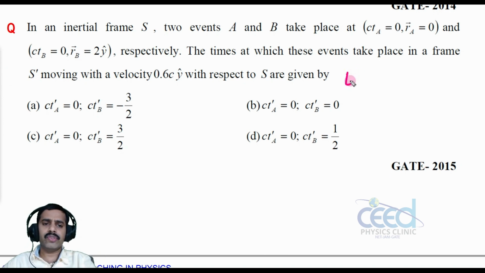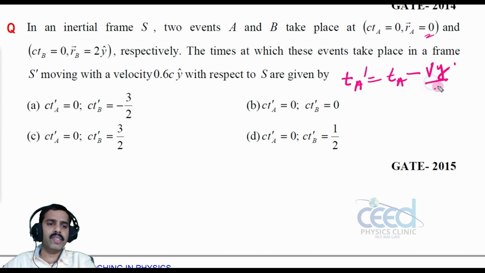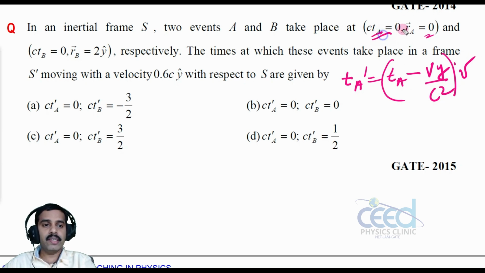We have studied the transformation equation here. What is tA dash, right? The coordinates of events A and B are given. So tA dash is equal to tA minus, since the coordinate is 0, Vy divided by c square, or Vr if the coordinate is r, by c square, into gamma. This is the transformation equation which we have studied. And here tA is 0, that is tA dash is equal to 0.